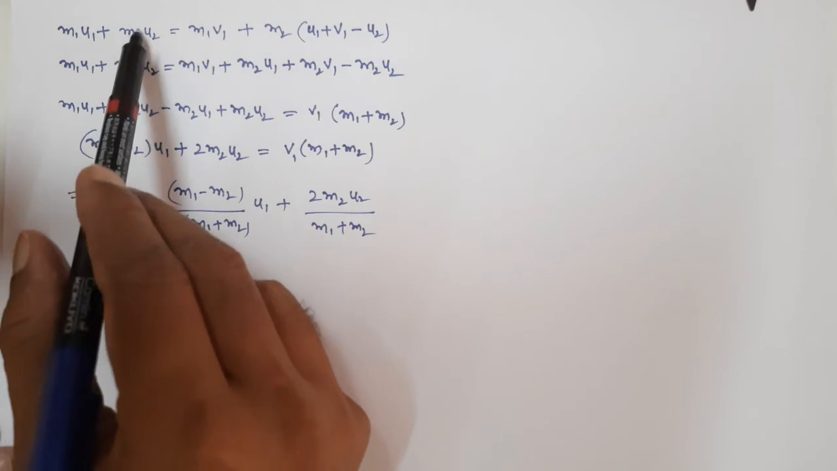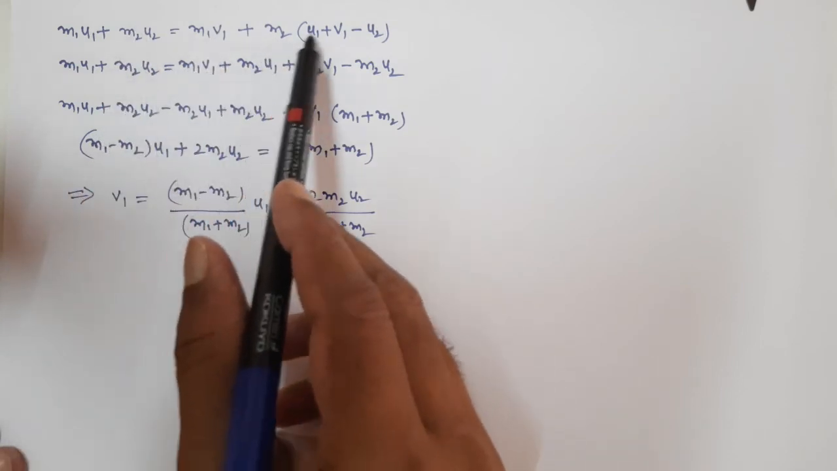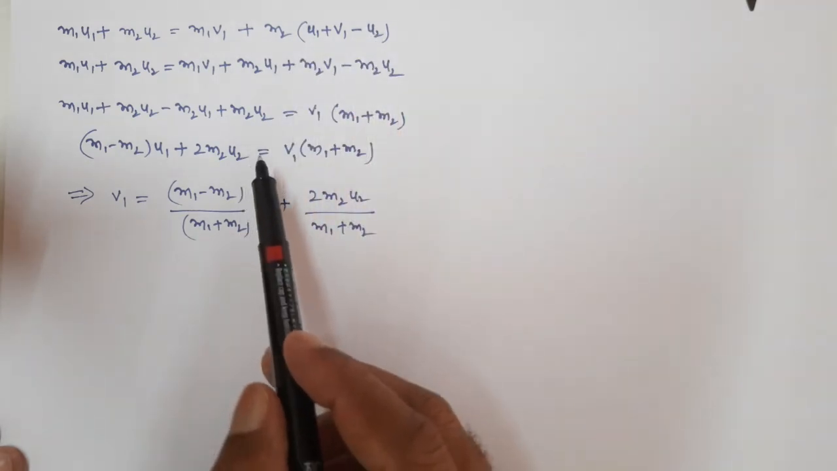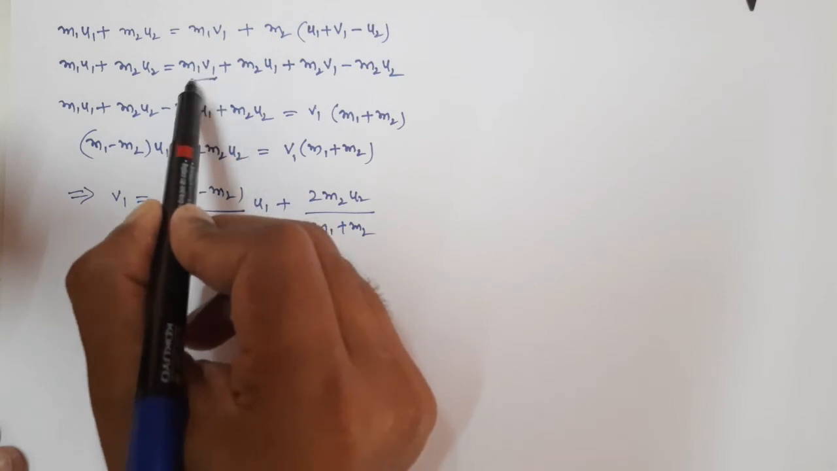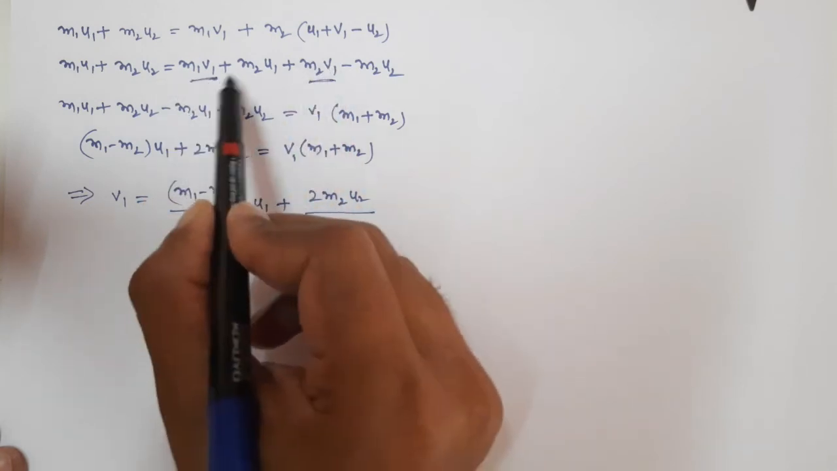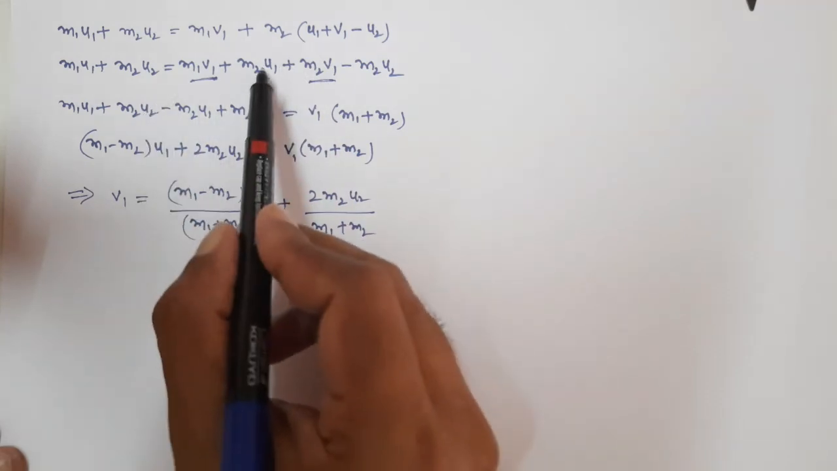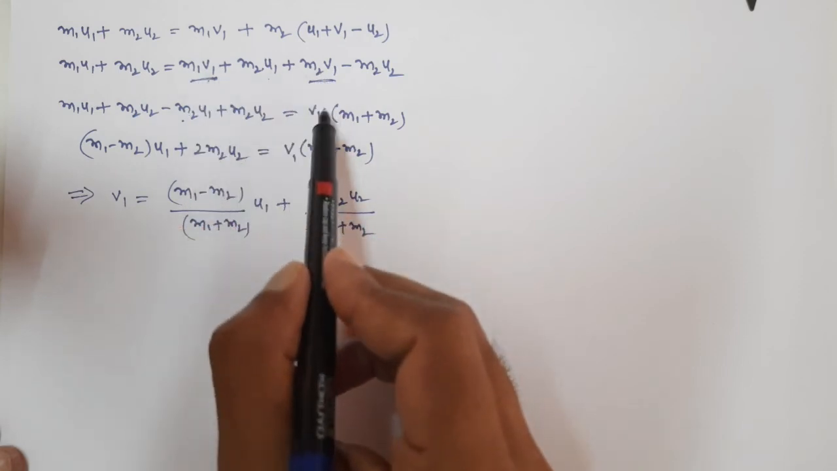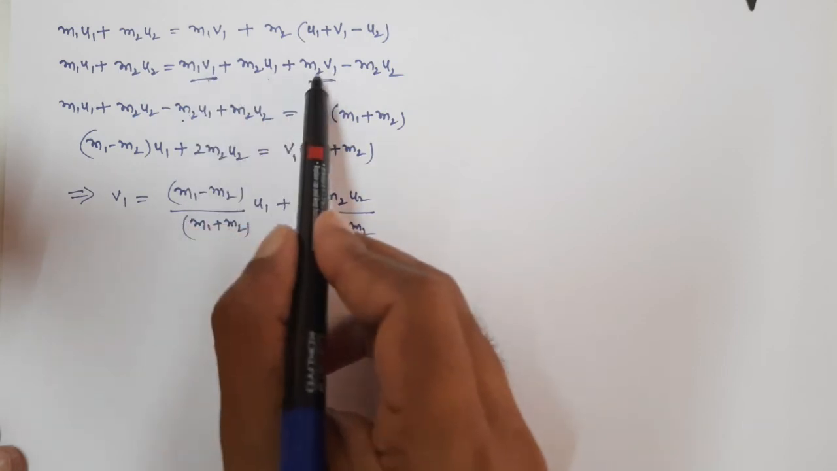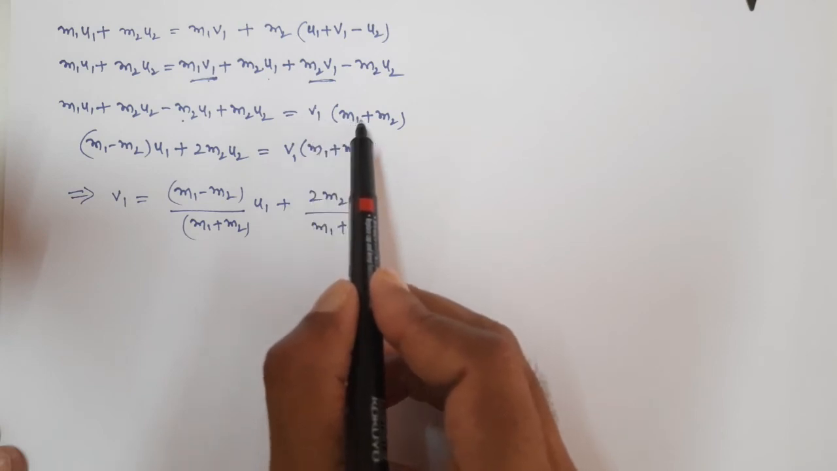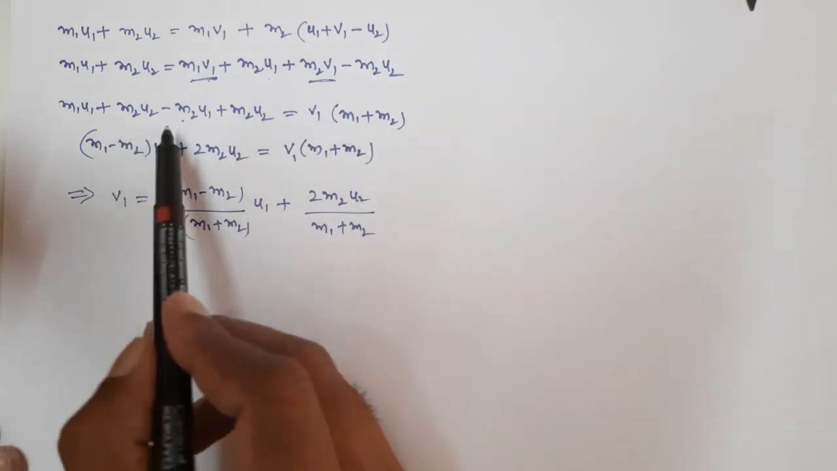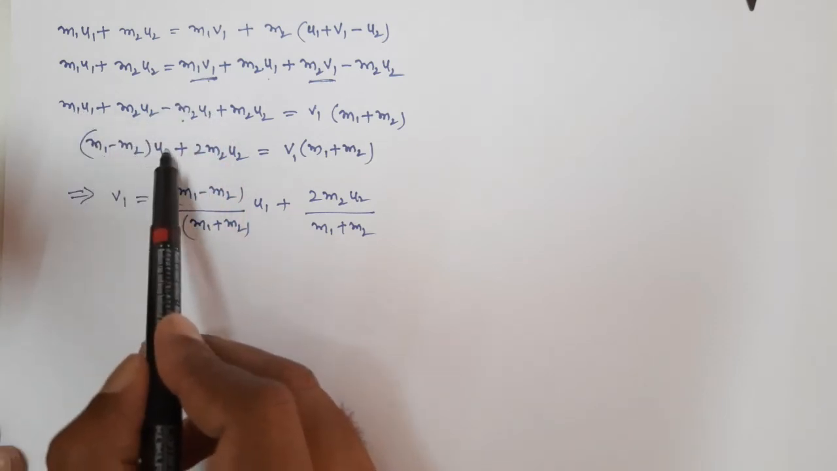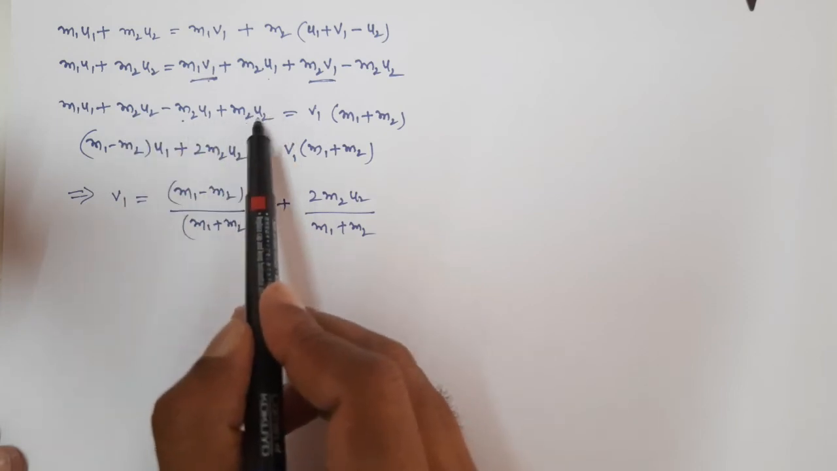Just simplify this equation. This side as it is, we get m1 v1, m2 into u1, m2 into v1, m2 into u2. But what do we need here? We want to derive the equation for v1, right? So keep the v1 terms here, and bring the remaining two terms this side. If you bring this term here, it becomes minus. If you bring this term here, it becomes plus. Take v1 common, and we have m1 plus m2. And this side, if we take u1 common, we have m1 minus m2 into u1, and we already have m2 u2, with one more m2 u2, so 2 m2 u2.